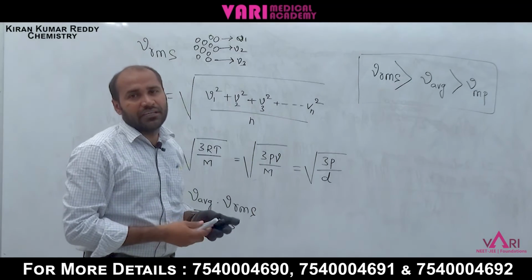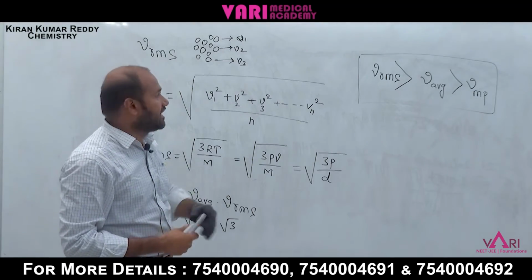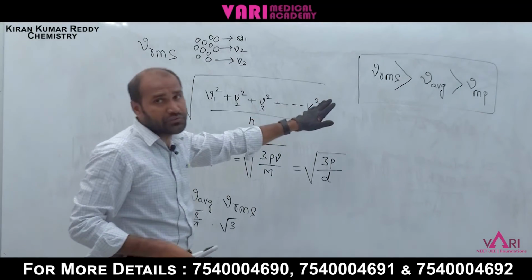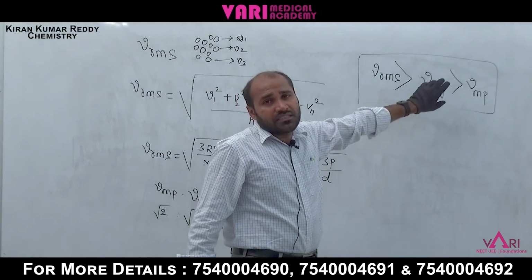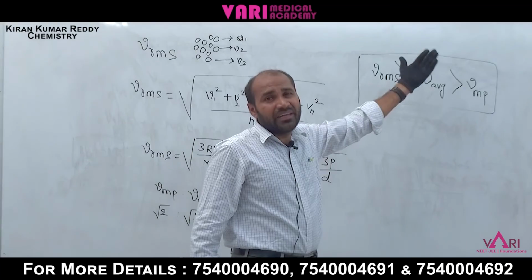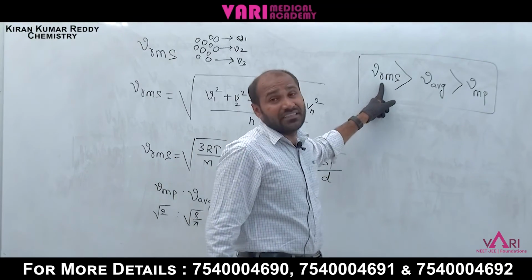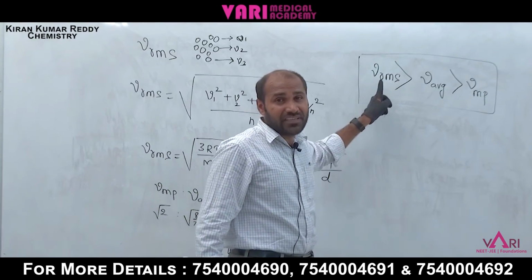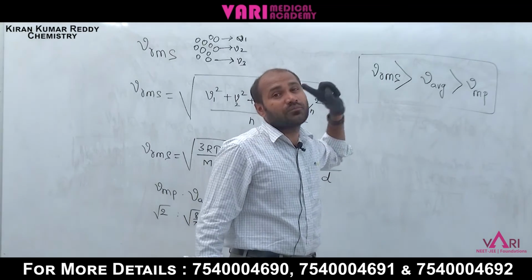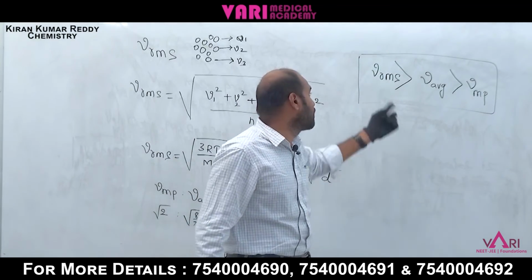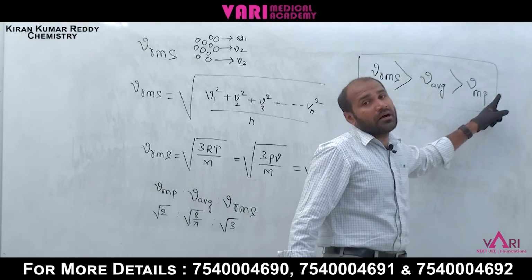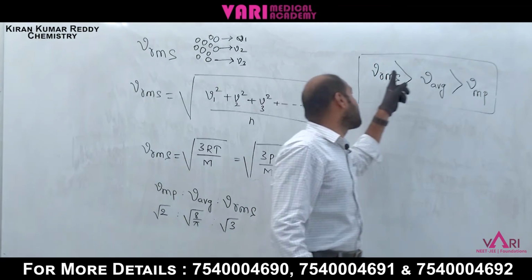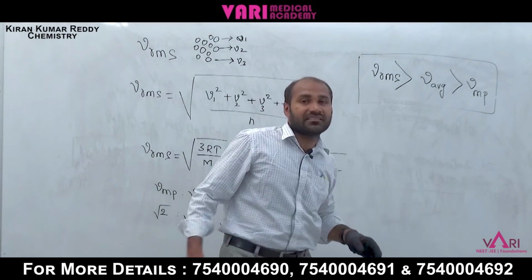RMS velocity, root mean square velocity. Any gas molecules follow this order. Which one is more speed? RMS velocity. The gas molecules having RMS velocity have the most speed. The least one is the most probable velocity, and the highest one is the RMS velocity.